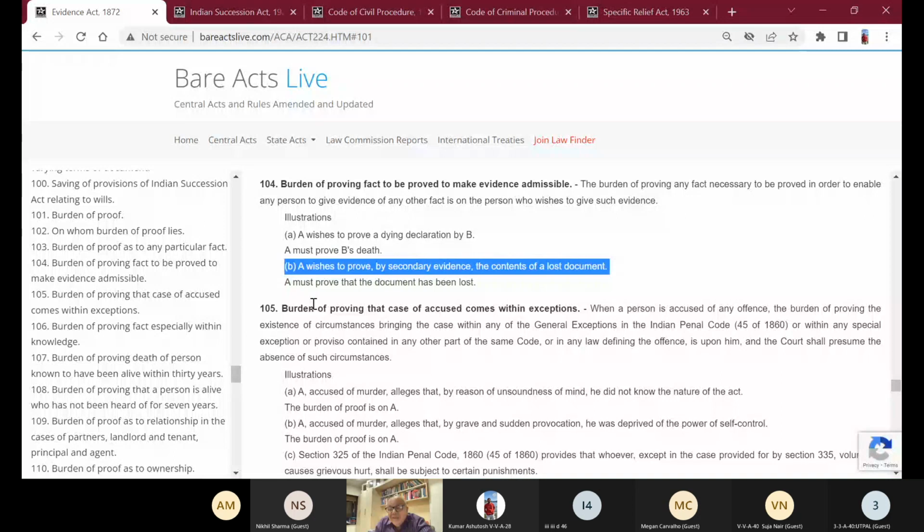Xerox copy will not be straight away allowed to be introduced in the court of law unless you prove that, number one, lead a foundation. Where is the original? Section 62 tells you primary evidence कहाँ है? It is lost. Foundation lodge कीजिए, lost. Did you lodge a FIR?